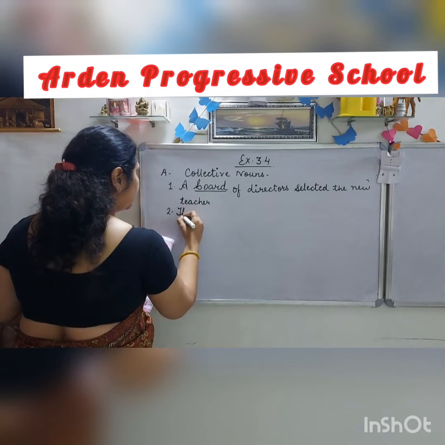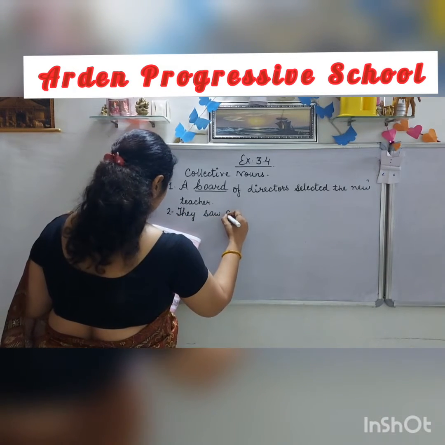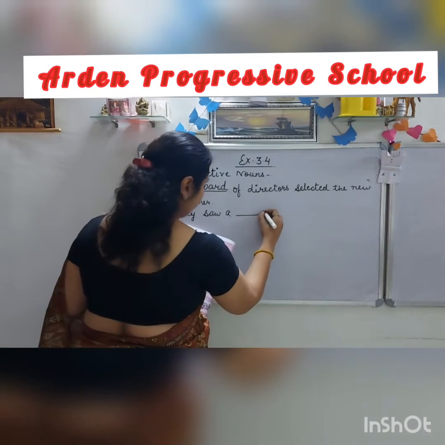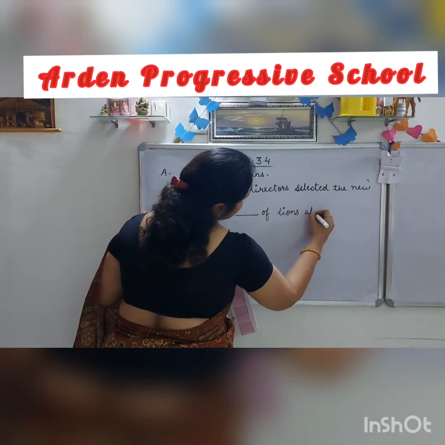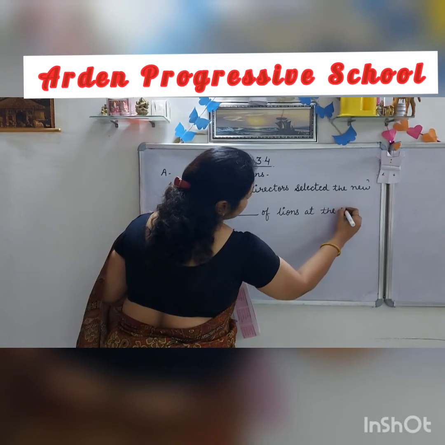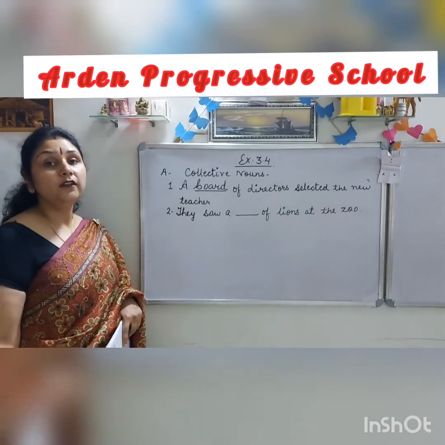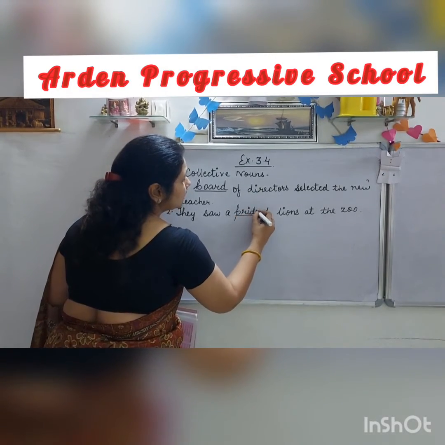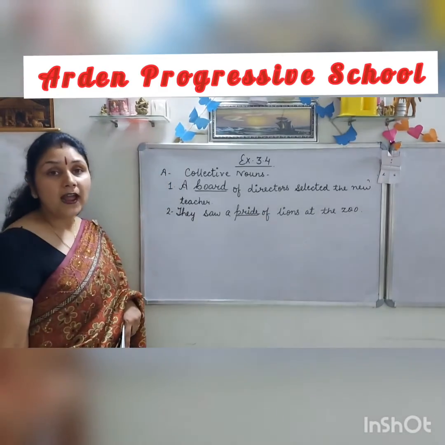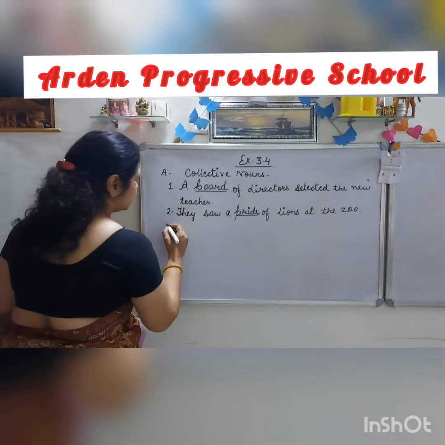Second is, they saw a dash of lions at the zoo. Lions at the zoo. So for the group or collection of lions, you can write pride. A pride of lions. The collective noun for lion is pride. Pride of lions.